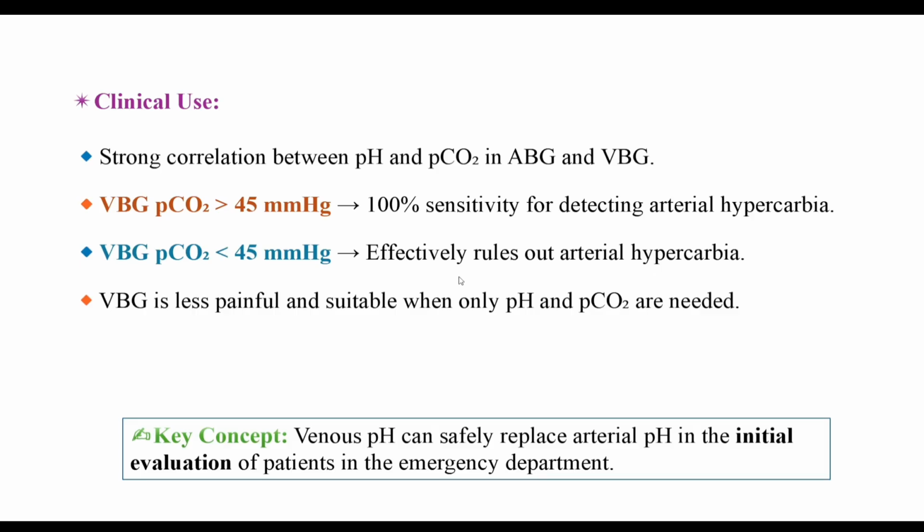However, venous PO2 is completely unreliable for estimating oxygenation. So the golden rule is use VBG for acid-base and ventilation trends. Use ABG when oxygenation status is critical.